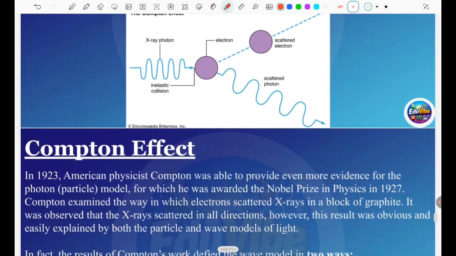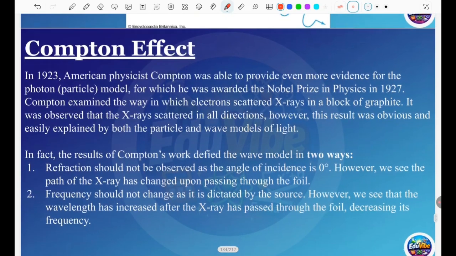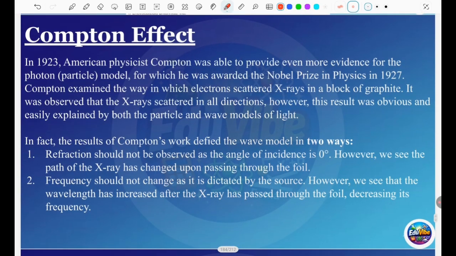This is an important topic, and we integrate it with momentum. In the next topic, we do momentum also, which is photon momentum. That topic is a little like the momentum topic from the first unit, and this topic is like an intro to photon momentum. So let's start with this. How was it discovered?